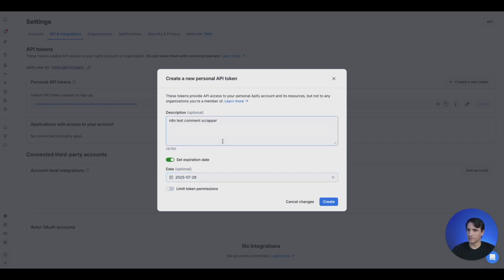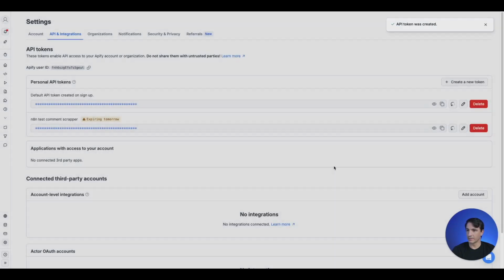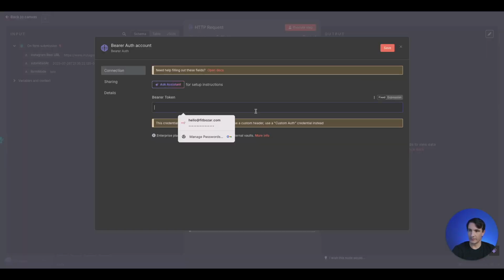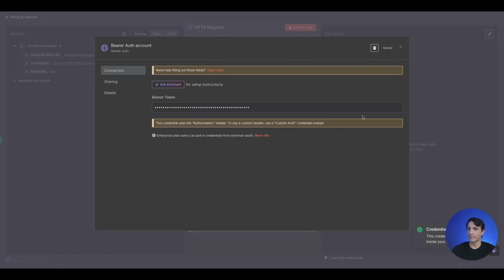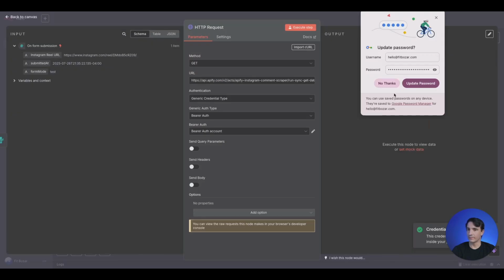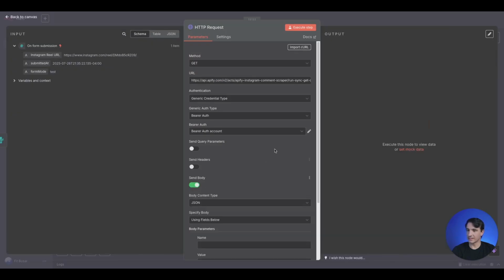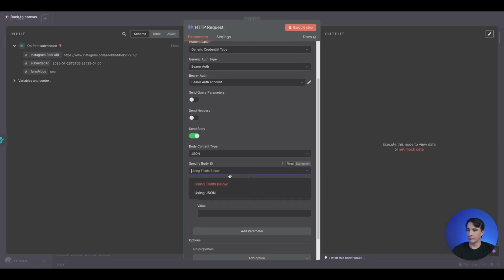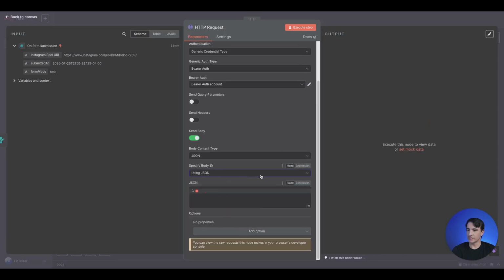Set it for Monday. Create. And now I can just go ahead and copy this API token, come over here, paste it in, and we're ready to go. We will go ahead and select send body, JSON type. We will use JSON here.